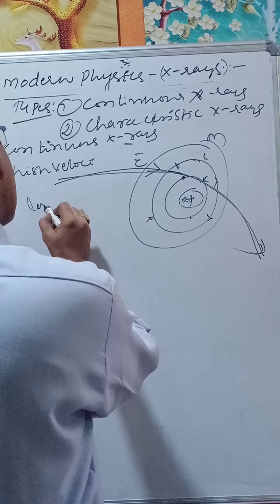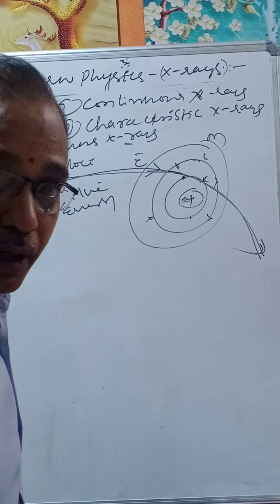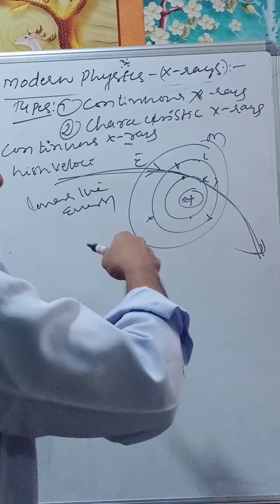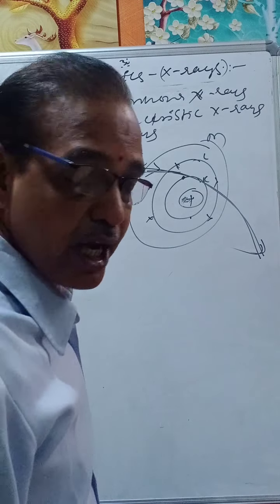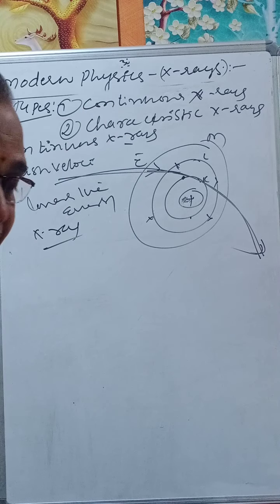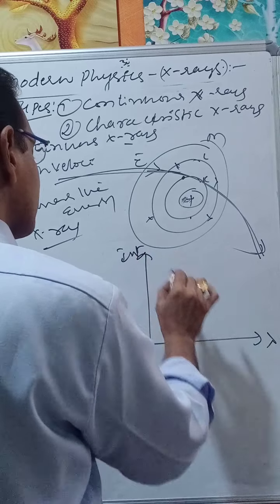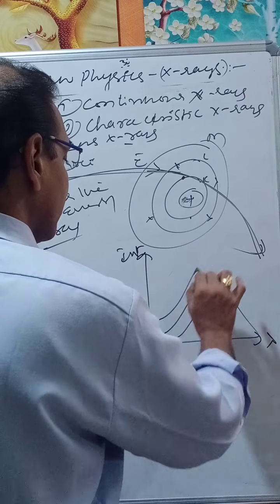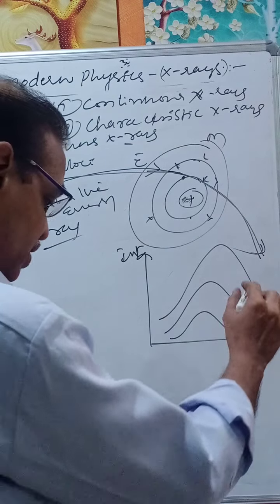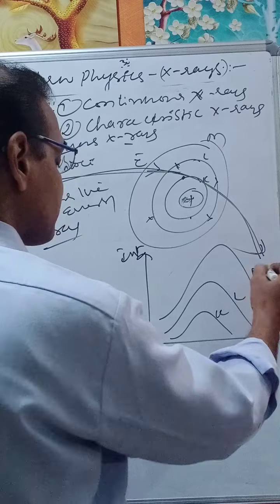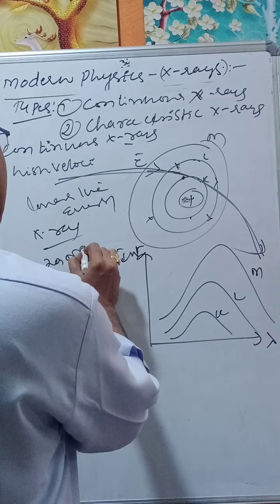Therefore, this lowers the energy of the electron. This change in energy is emitted as an X-ray photon. This is something about characteristic X-rays. If you have a characteristic spectrum, then we get wavelength and intensity. You will get graphs something like this for wavelength and intensity, for K series, L series, M series, and so on. Now these all occur at 20,000 volts.